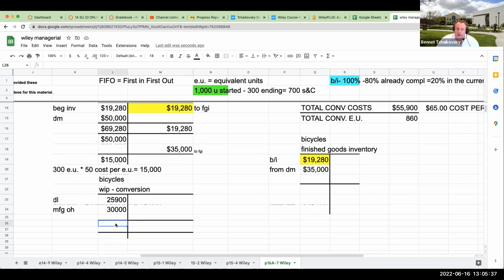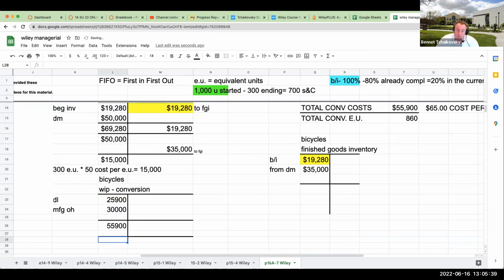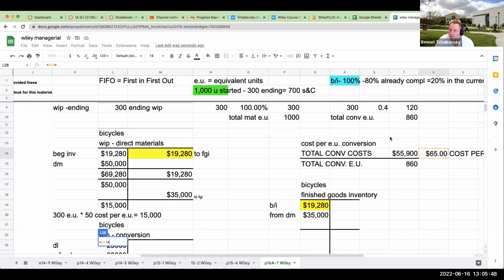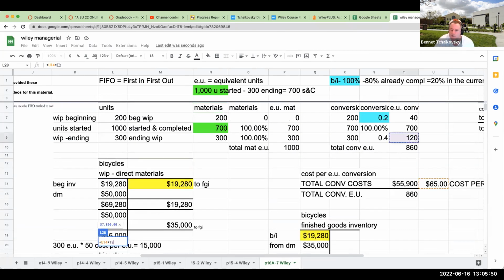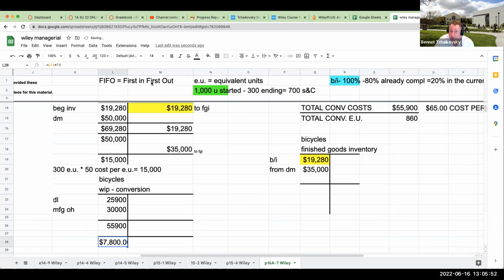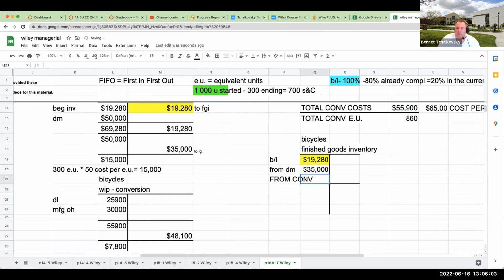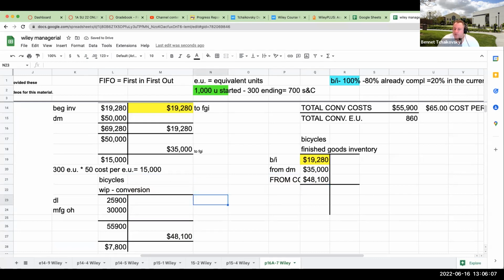So the ending balance in work in process conversion has to be 65, the cost per equivalent unit, times 120, or 7,800. What does that mean? It means that I shipped out 48,100. That's what's coming out over here.